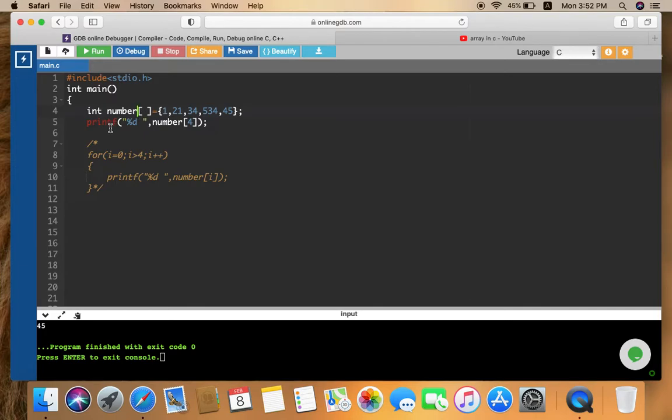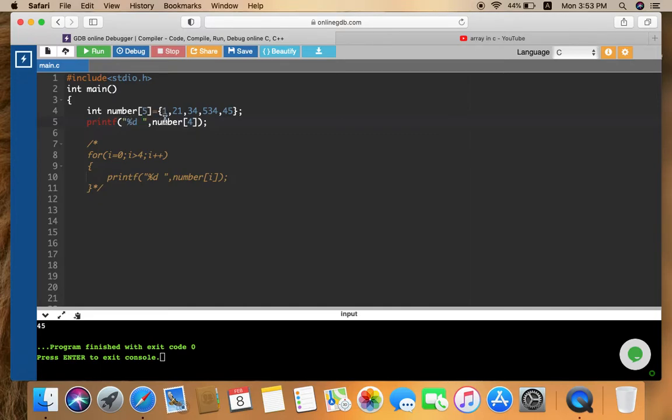After that, suppose I mention a size here, let us say 5. Now if I ask you what is the size of this array, no matter how many elements are there, you have to say that the size is 5. It is already mentioned by the user that I want an array which can store a maximum of 5 elements. Fewer than 5 is okay, but not more than 5. It is going to store only 5 elements. I hope this point is clear to you.